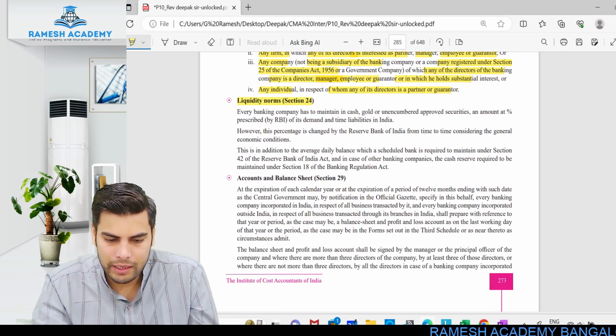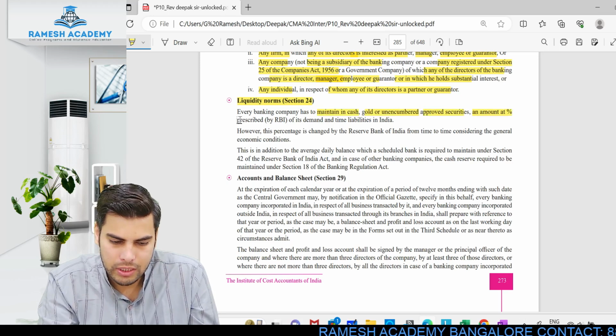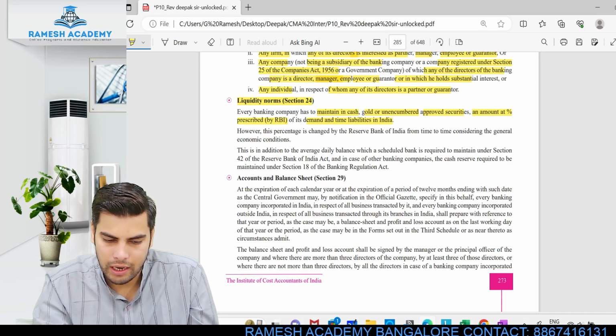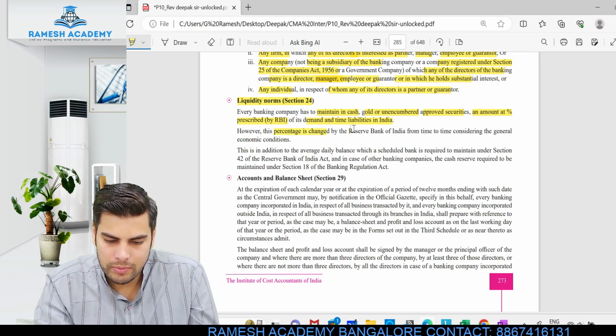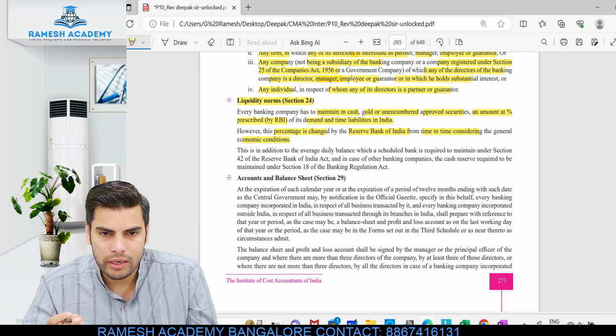Every banking company has to maintain in cash, gold or unencumbered approved securities an amount at a percentage prescribed by the RBI of its demand and time liabilities in India. However, this percentage is changed by the RBI from time to time considering the general economic condition. So what is this? This is the liquidity ratio. Statutory liquidity ratio is what we call.